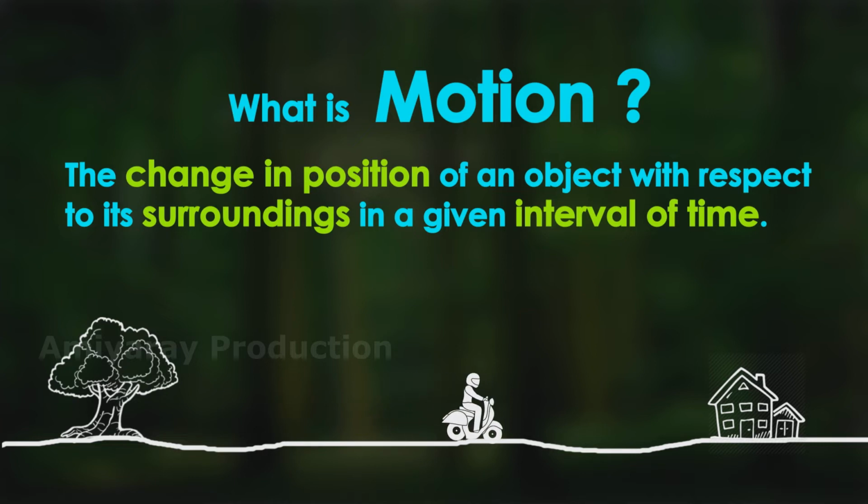Both of these things are in motion. They are continuously changing their position, which is confirmed by the gap between these two movable things and the surroundings. Surroundings means the banyan tree and the building.